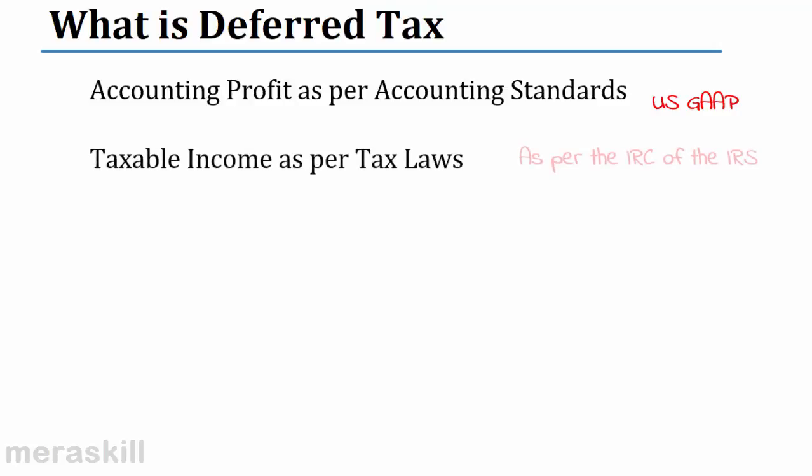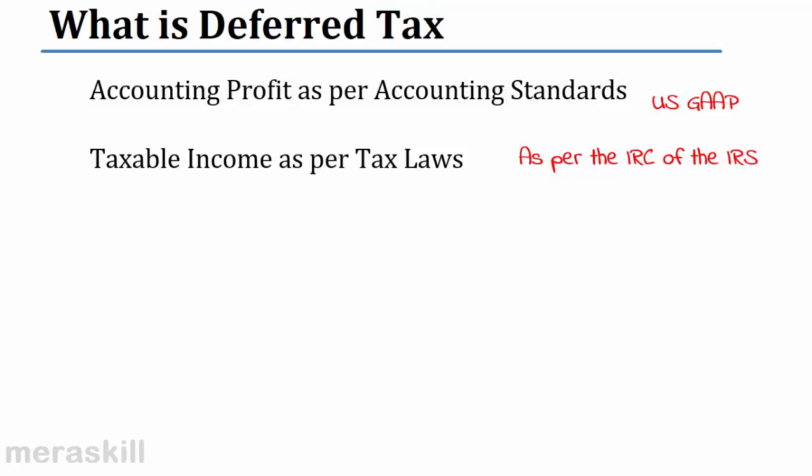But as per the tax laws, as per the Internal Revenue Code of the IRS, the profit may be slightly different. They may not allow some expenses to be deducted. They may want to take more income in the current year. It can be slightly different.